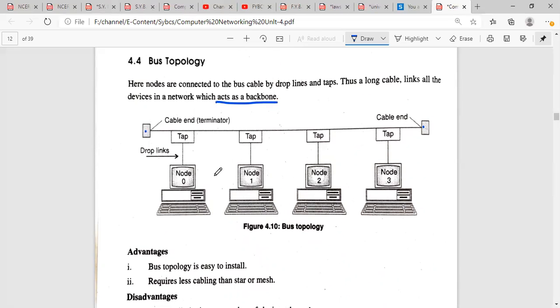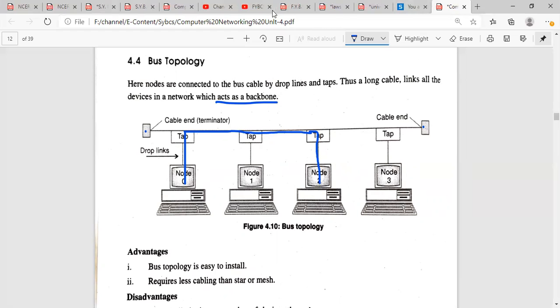Now, how will data transfer in this? If I want to transmit the data from node 0 to node 2, what will happen? I will transfer the data through this drop link to the tap, and the data will be transmitted all over the link, all over the cable. So if I want to transmit it to node 2, the data will get connected with this tap and drop link to node 2.